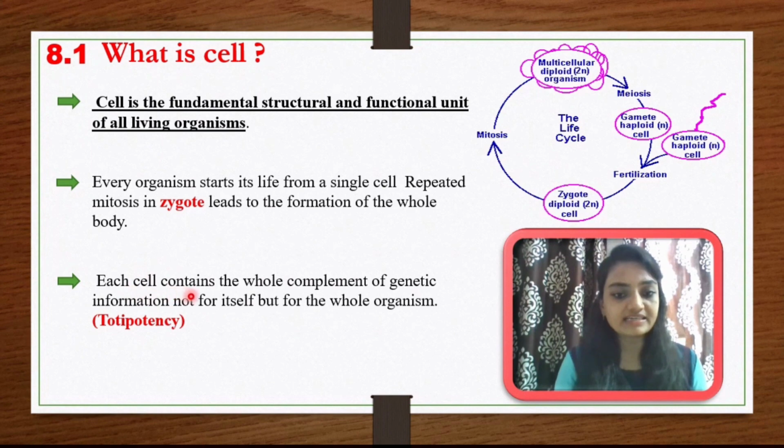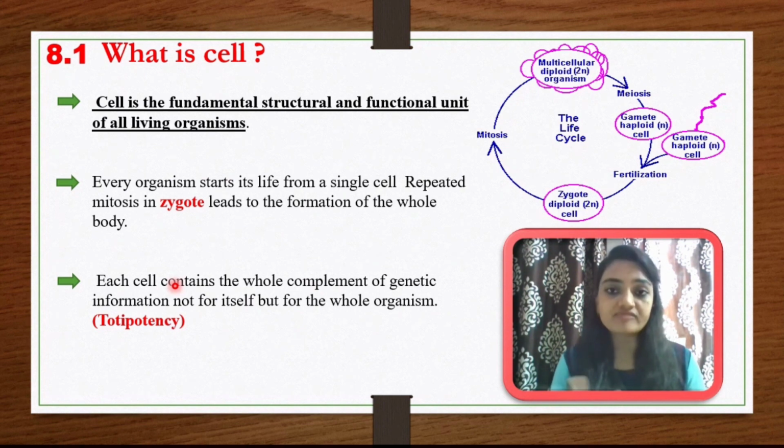Each cell contains the whole complement of genetic information. If you observe any cell, it will have a genetic makeup, or a DNA composition, and that DNA will have some codes which determine what type of characters the organism will show.